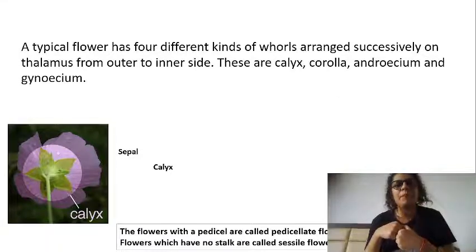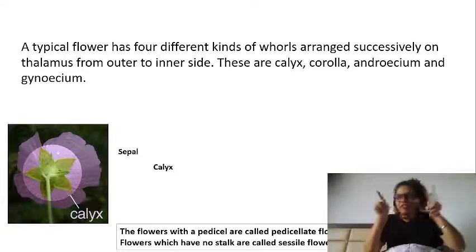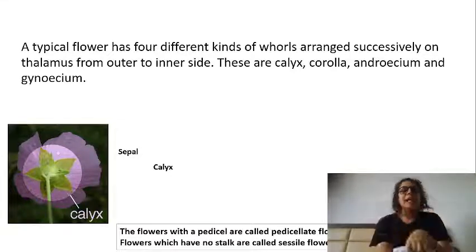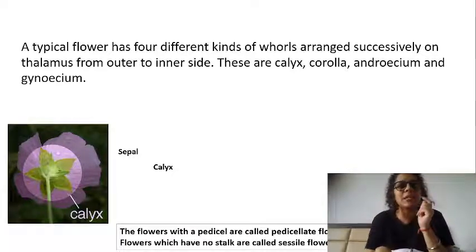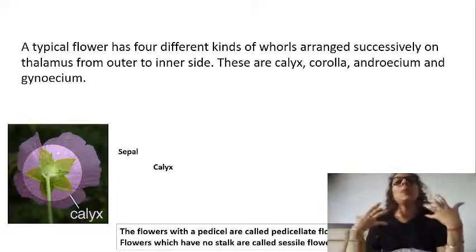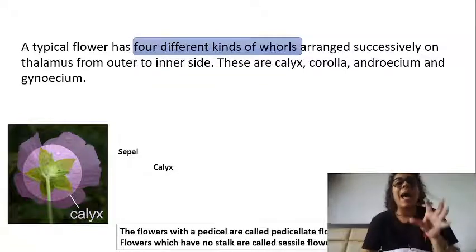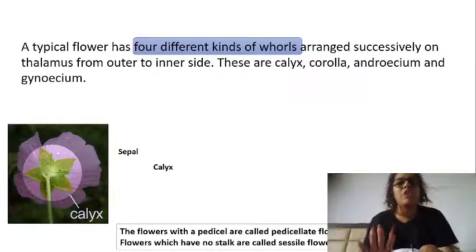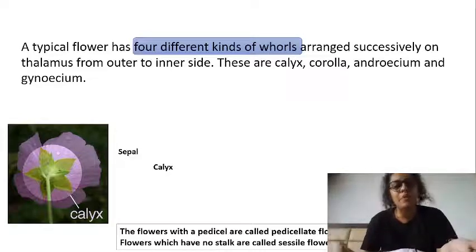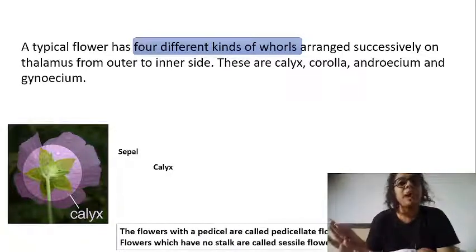For example, over here in the diagram, you can see five leaf-type structures. If one leaf is a part, then when I talk about the whole arrangement, we are talking about the whorl of the flower. And over here there are four whorls of the flower, whorl or whorls, however you pronounce it.